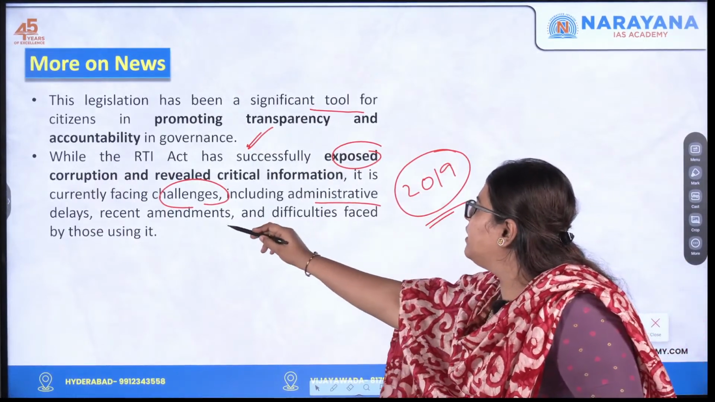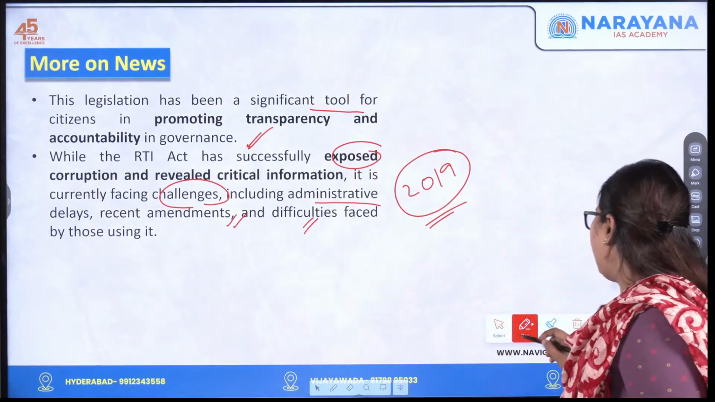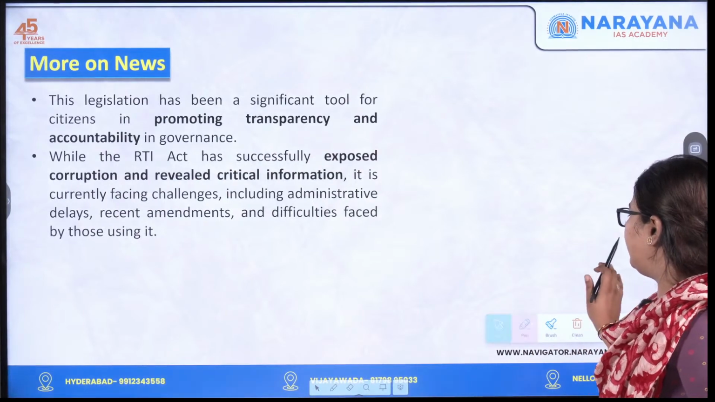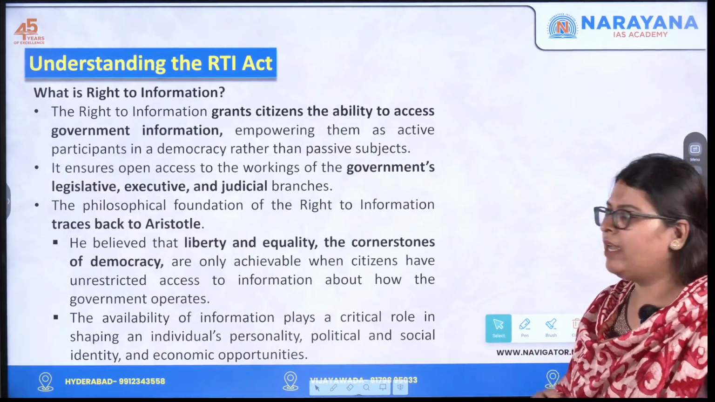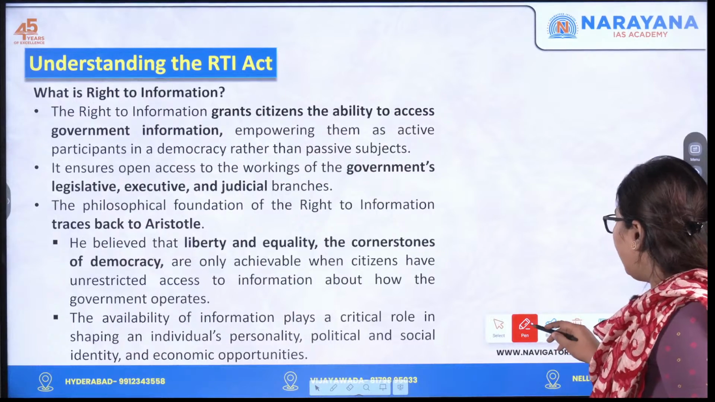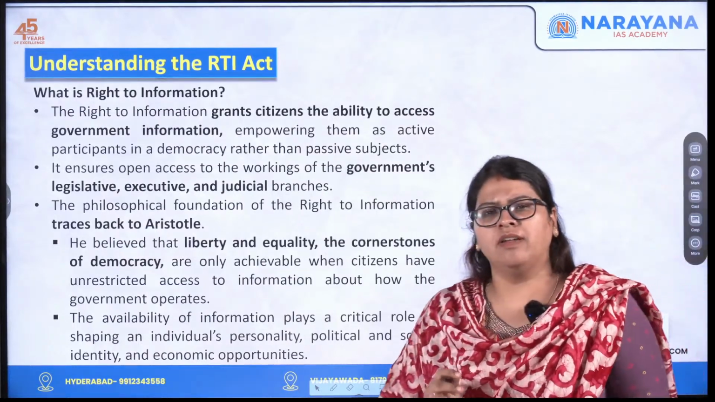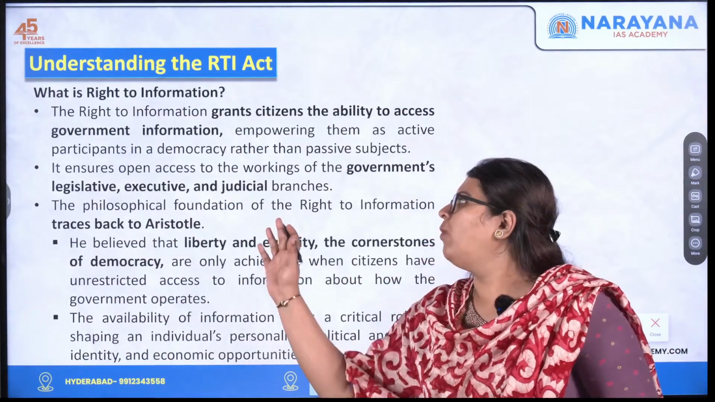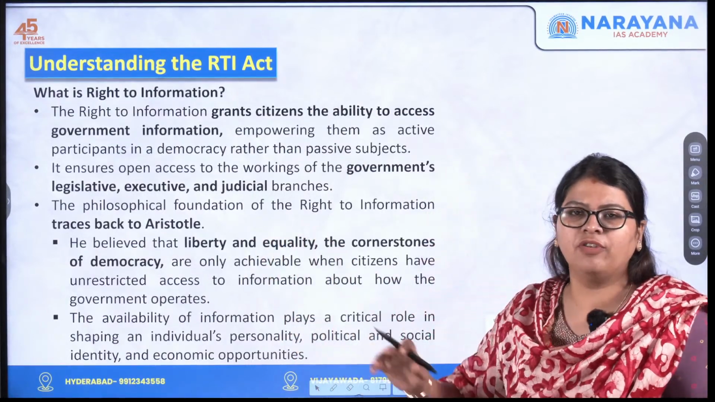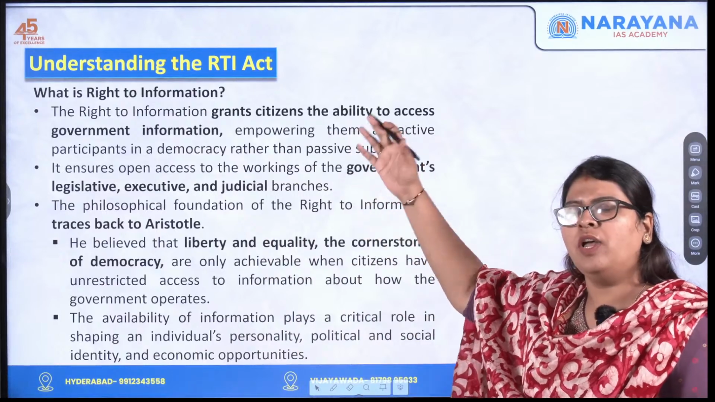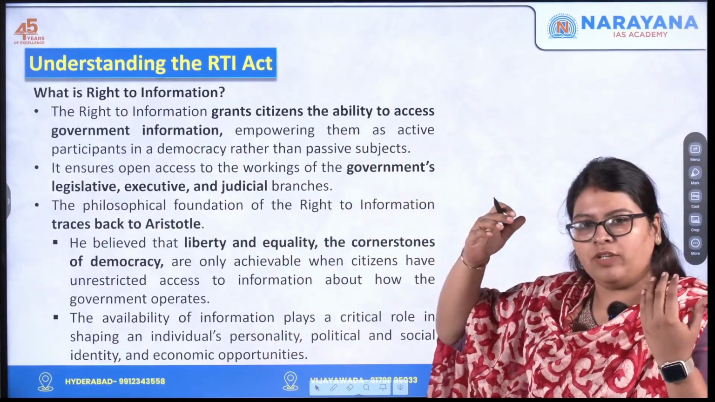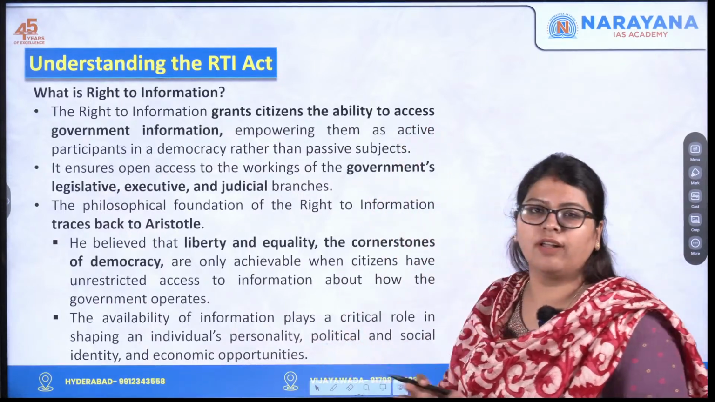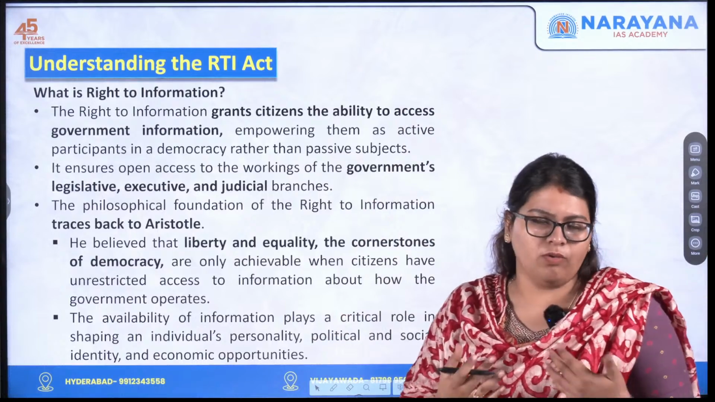So there were recent amendments and difficulties faced by those who are implementing it. Now moving forward, let us see what we mean by right to information. In our discussion, we will first understand the entire topic in detail and then quickly run through whatever is written. Otherwise, if you directly focus on what is on the board, your concentration will be diverted. You'll be looking more into the content than listening to what I am saying.